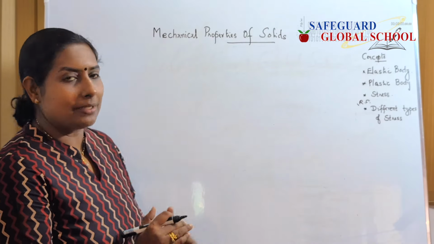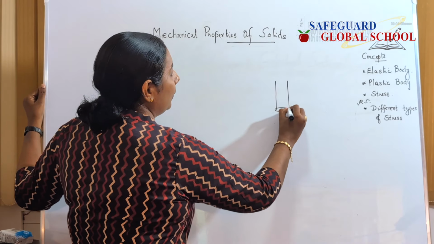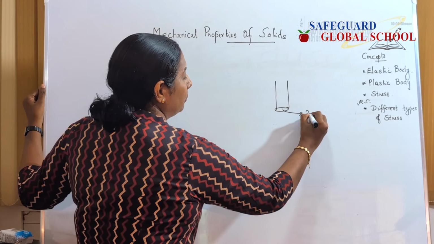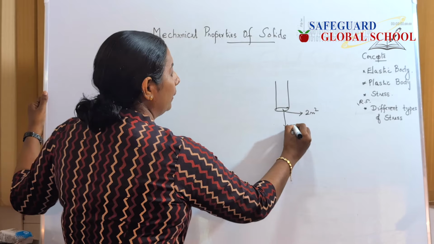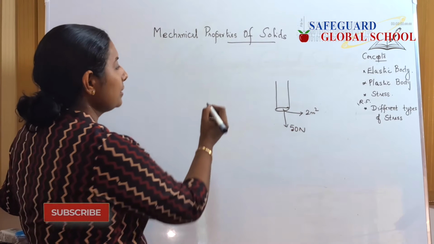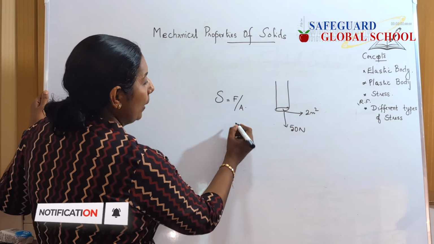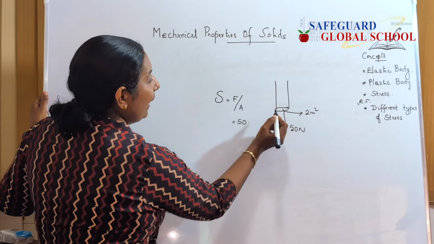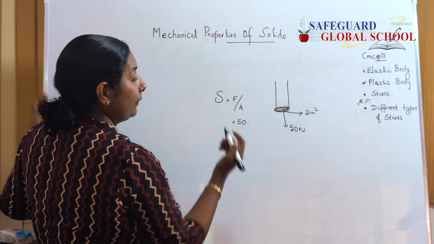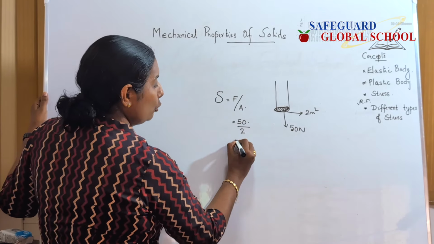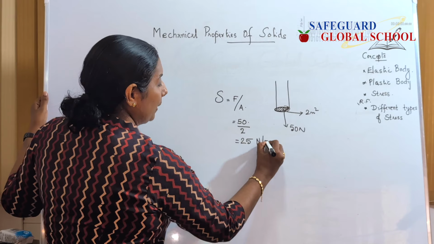So let us understand this concept with the help of a small numerical example. For example, a wire is given with an area of cross section of 2 meter square and a force of 50 Newton is acting on it. If you want to find the stress, what will you do? Stress is equal to force by area. What is the force given? It is 50 Newton. Area here is the area of cross section where this 50 Newton is applied. So 50 divided by 2, your answer will be 25 Newton per meter square.